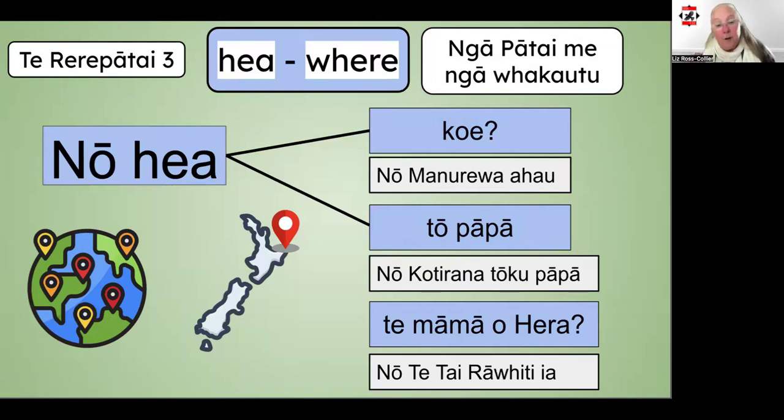Another sentence that involves the word hea is nō hea, when you want to ask where someone is from. Again, the answer starts with the same word as the question. Nō hea koe, where are you from? Nō Manurewa ahau. I am from Manurewa. Asking about where someone else is from. Nō hea tō pāpā. Nō Kōterana tōku pāpā. My father is from Scotland. And the last example, nō hea te māmā o Hera. Where is Hera's mother from? Nō te Tai Rāwhiti ia. She is from the East Coast.